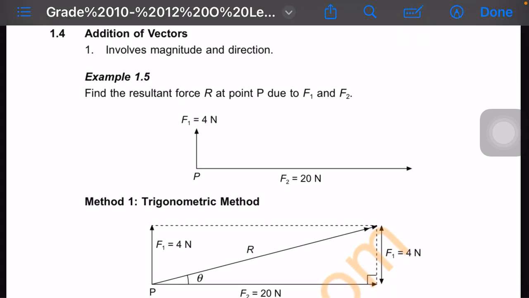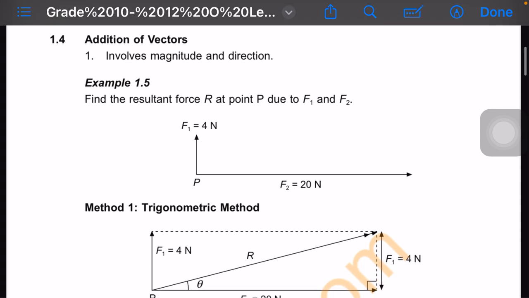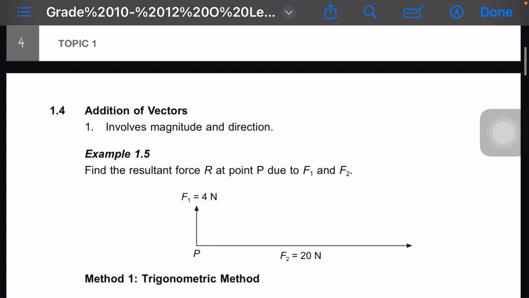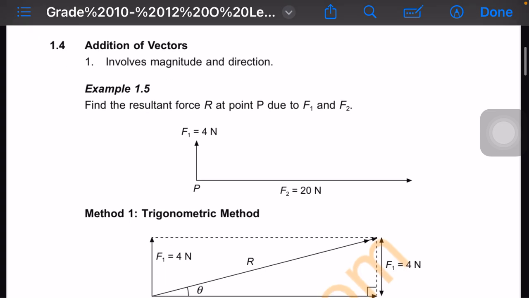For the resultant force, just simply use Pythagoras, whereby R squared is equal to A squared plus B squared, the one which is done in grade 9. Pythagoras theorem is what I use to find the resultant force. Here you just square the 4 and the 20.